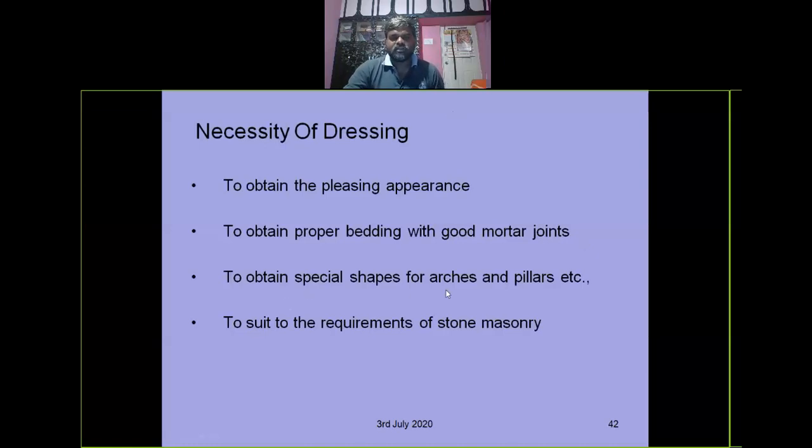And to obtain special shapes, arches, pillars, dressing is required, right? To suit the requirement of the masonry, dressing is required. For masonry structure with heavy boulders, we require a heavy size. If you use it for road metal, a small size is required. For foundation work, some boulders of more size are required. For masonry, equal size and equal shape stones are required. So this is the purpose of dressing of stones.